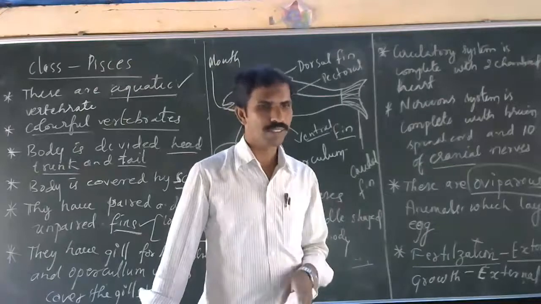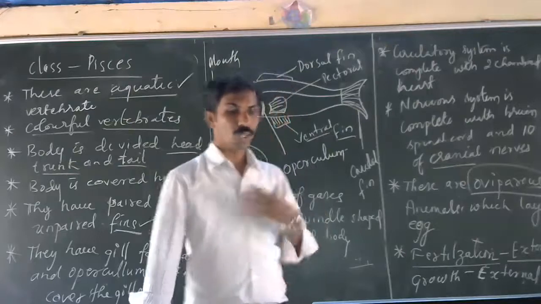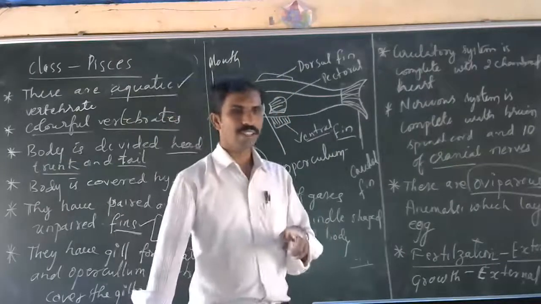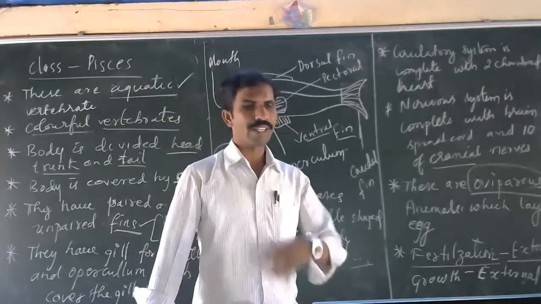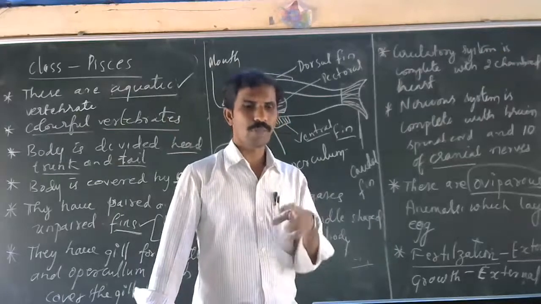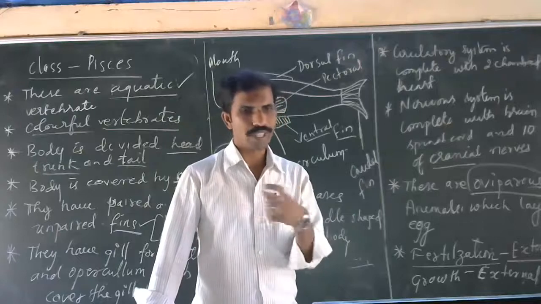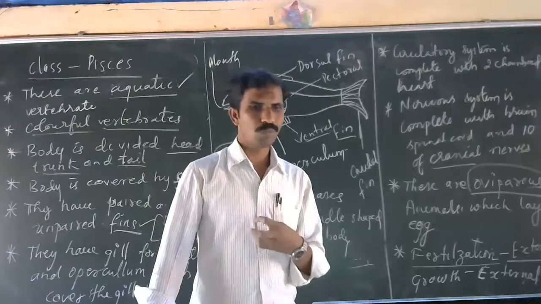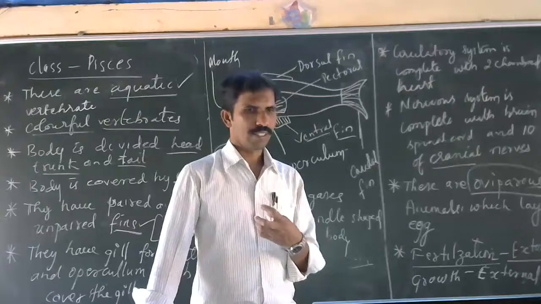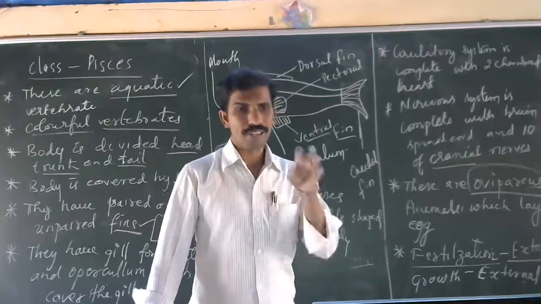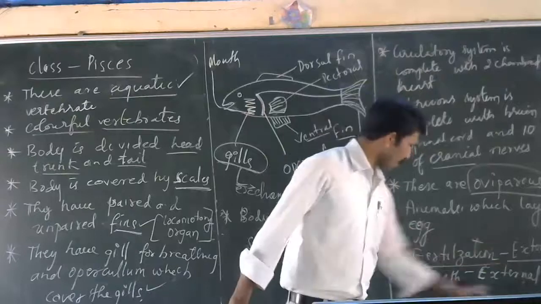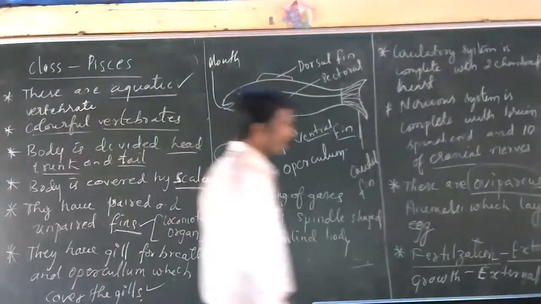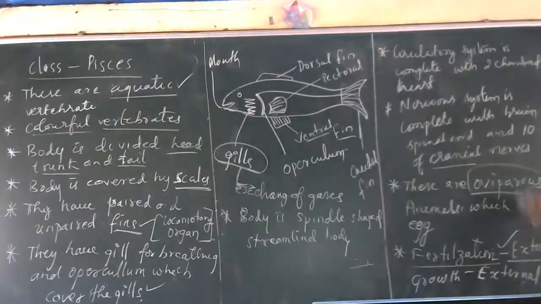In humans it is internal fertilization, and growth is also internal. For 9 months we grow in our mother's womb, the uterus. Here both are external: external fertilization, external growth. That is an identifying character.